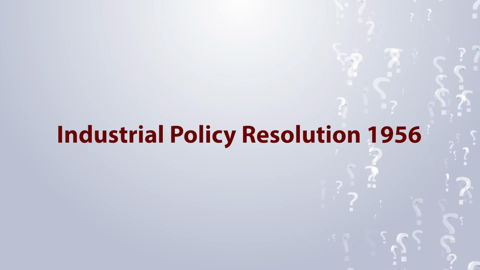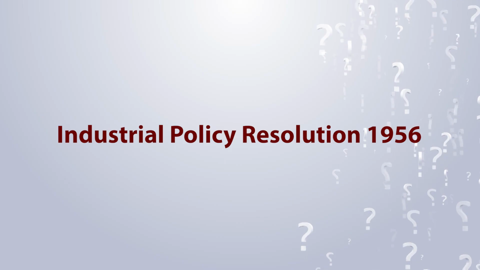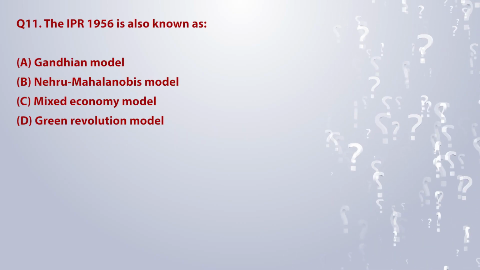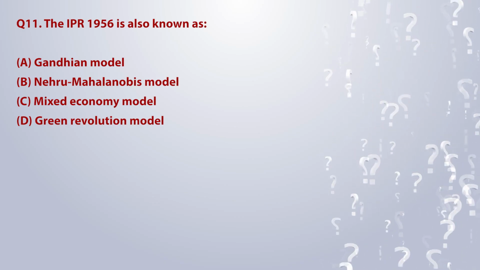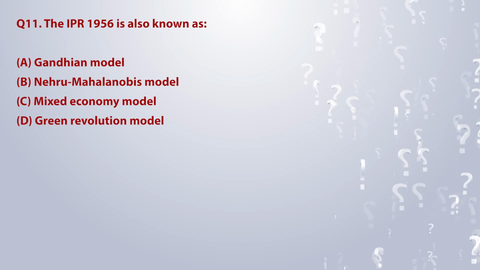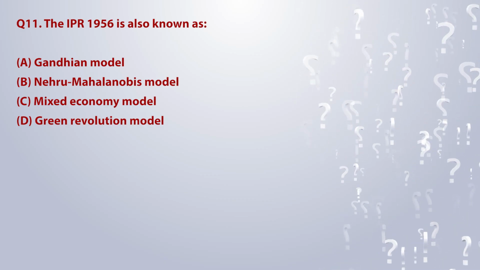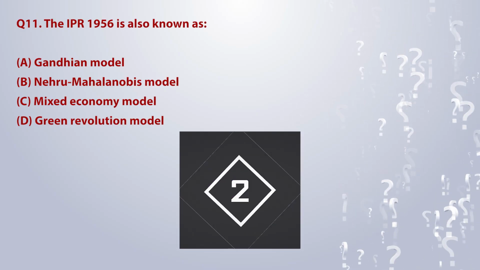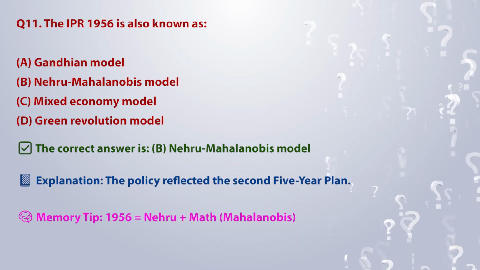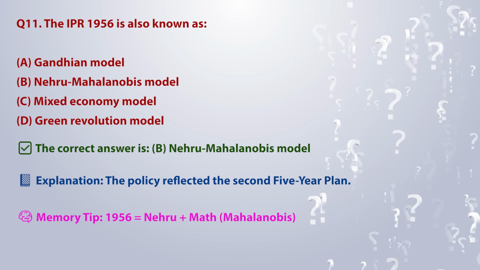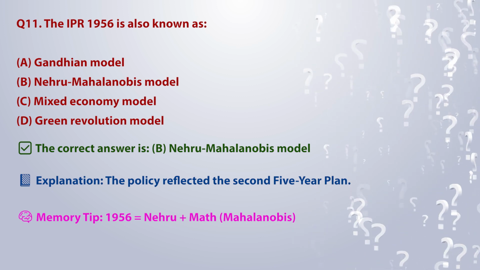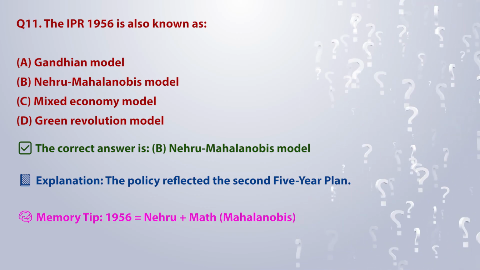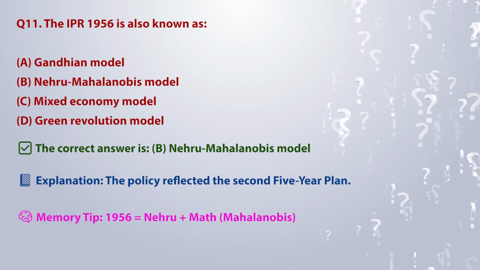Topic 3. Industrial Policy Resolution 1956. The IPR 1956 is also known as A. Gandhian Model. B. Nehru-Mahalanobis Model. C. Mixed Economy Model. D. Green Revolution Model. The correct answer is B. Nehru-Mahalanobis Model. Explanation: The policy reflected the second five-year plan. Memory tip: 1956 is equal to Nehru plus Math, Mahalanobis.